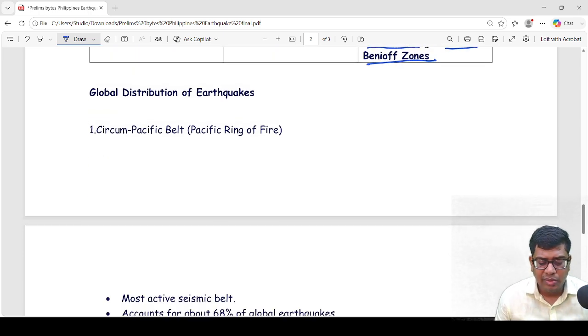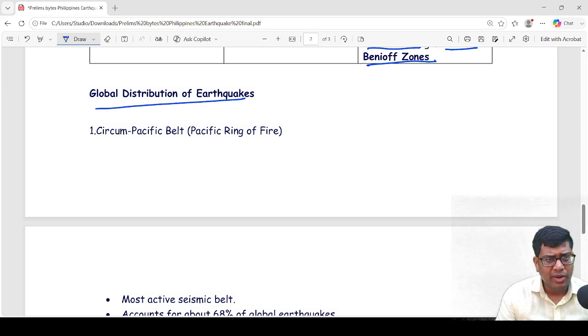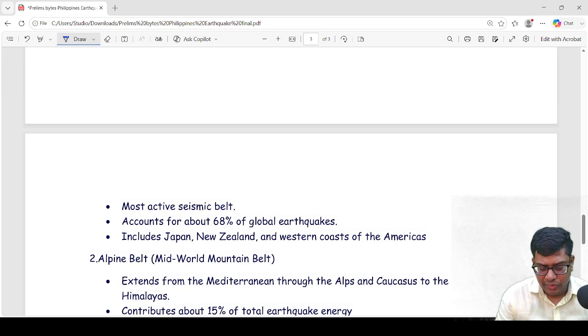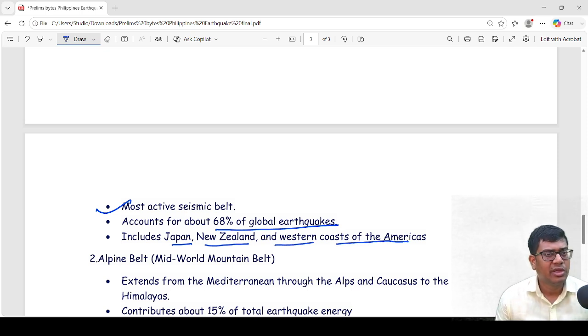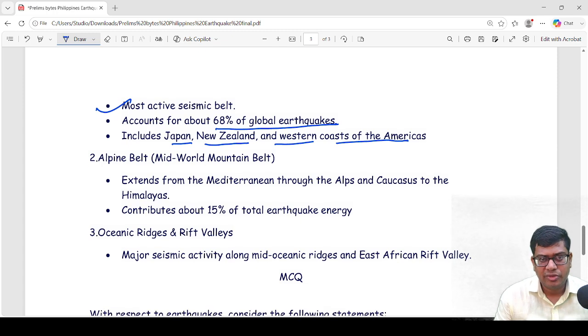Now we'll see the global distribution of earthquakes. One major zone which faces frequent earthquakes is the Circum-Pacific belt or Pacific Ring of Fire. This is the most active seismic belt and accounts for 68% of global earthquakes. This Ring of Fire region includes Japan, New Zealand, the western coast of America, and the Philippines is also situated in the Ring of Fire region. So the Philippines also faces frequent earthquakes.